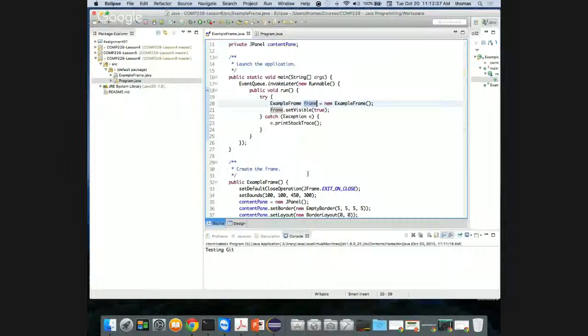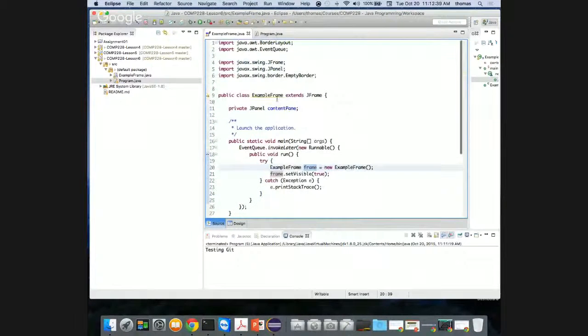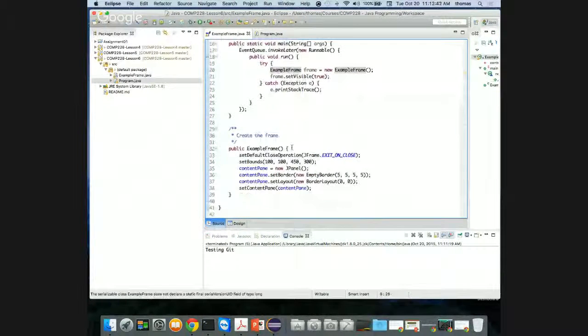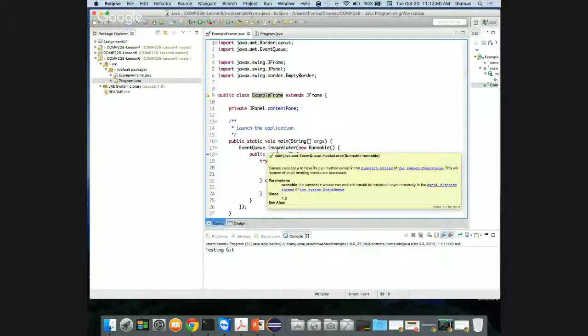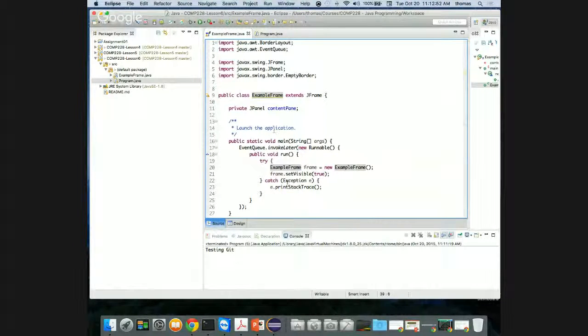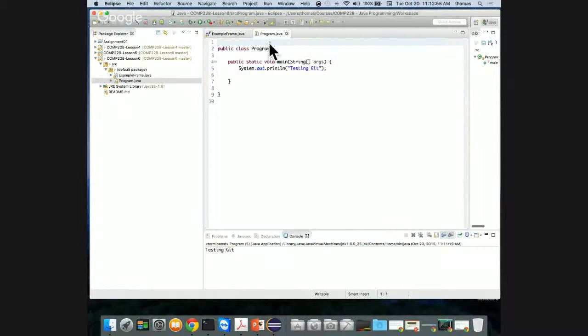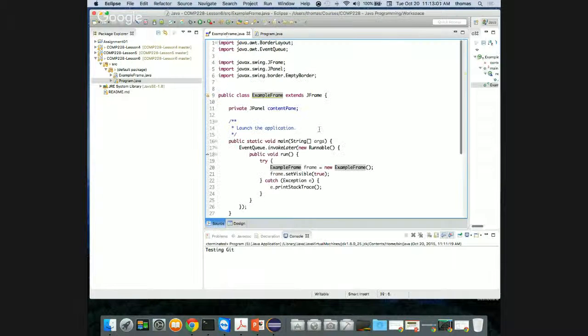And if you notice example frame, I have a constructor. This is the method that I'm using here. It's just a constructor of the example frame class, right? And that's being invoked by itself. So how do I kill this piece, but still invoke it from my program.java class? Anyone have an idea? Look at the code for a second, okay? Just look up here, right?